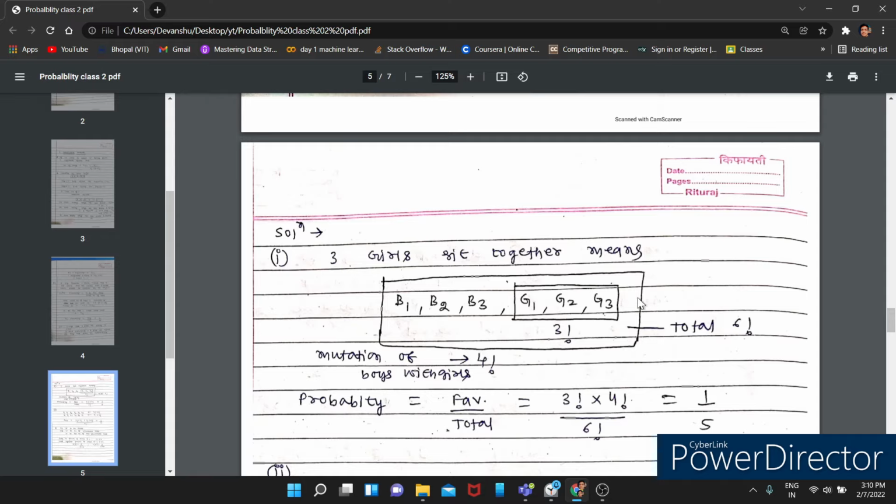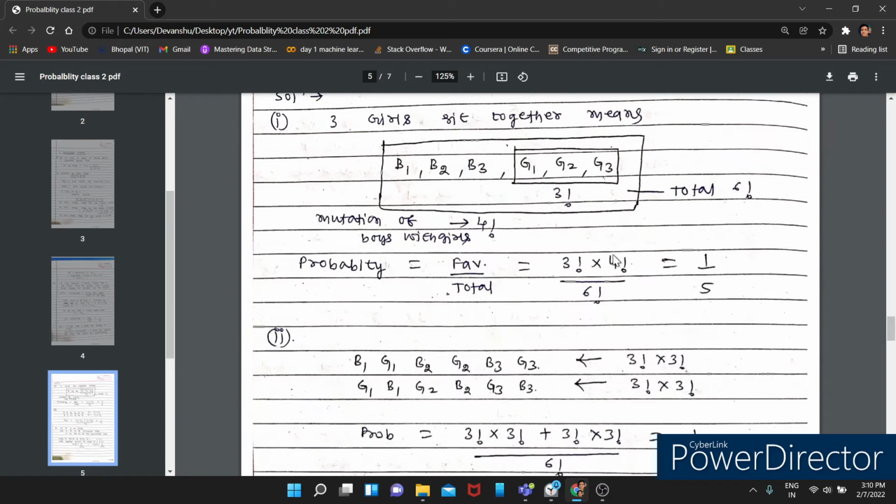And the whole block, you need to understand: 1, 2, 3, 4, 5, 6. The total number of ways is 6 factorial, and the number of ways in which three girls are sitting together is 3 factorial into 4 factorial. Are you getting my point? And you can simply solve it.